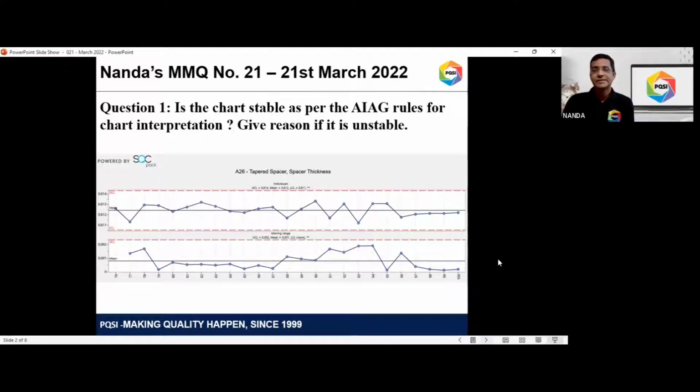The second part of the question is, if your answer for the first part is unstable, then you need to give me a reason. Why do you say so? That's also very important. If it is stable, you don't have to do anything. But if it is unstable in your opinion, I want you to give me why you say it is unstable, probably a description in one small sentence. I don't need an essay there. One small sentence as to why you feel it is unstable based on the AIAG rules of interpretation. So that's question number 1.